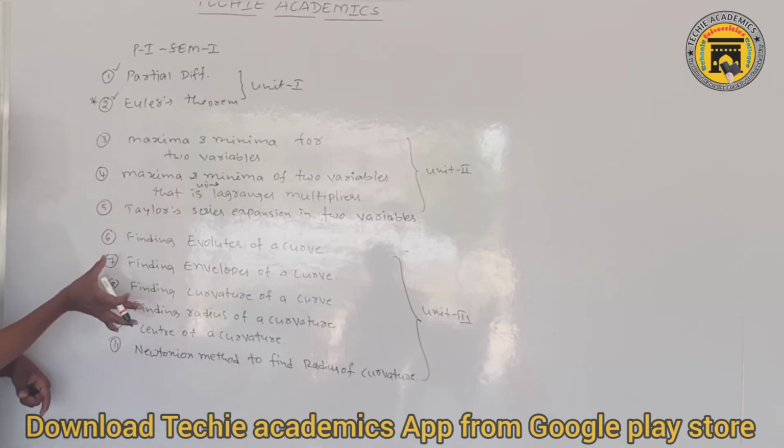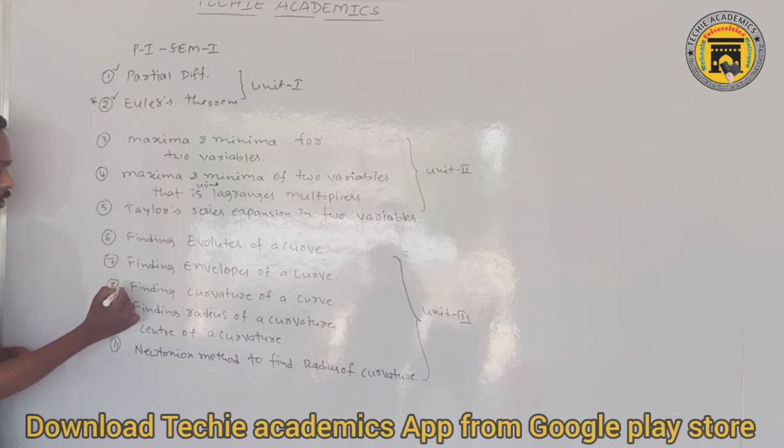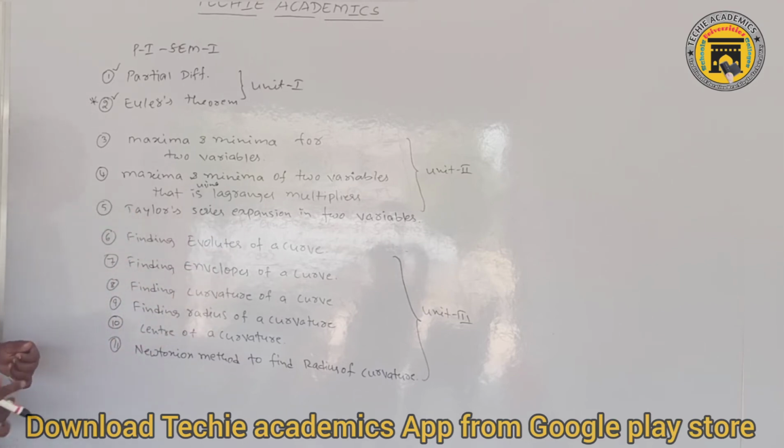Coming to the third unit, we have only two major topics. If you know these two topics, the remaining three topics will be covered in these two only. But first of all, you should know what the center of curvature is, what the radius of curvature is, and how to find the curvature of a curve. If you know these three topics, then you can attempt these two questions very easily.